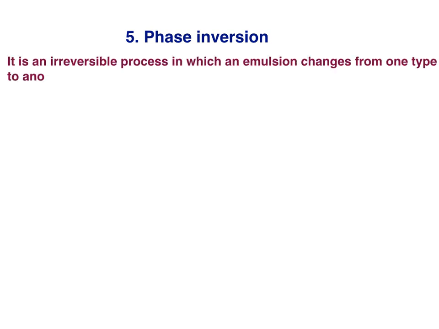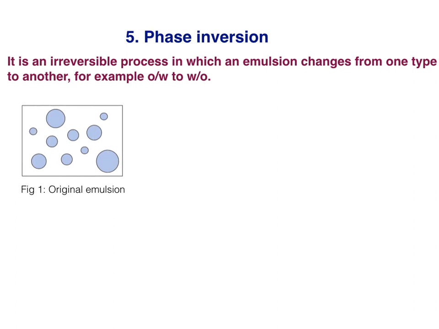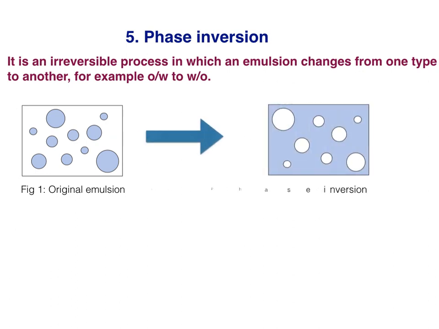Next process of emulsion instability is phase inversion, which is also called emulsion inversion. It is an irreversible process in which an emulsion changes from one type to another. For example, an oil in water emulsion changes to a water in oil emulsion. As we can see in figure number 1, the colored phase is representing the dispersed phase, while in figure number 2, this phase is now inverted into the continuous phase.